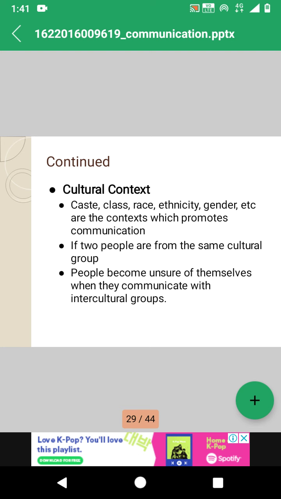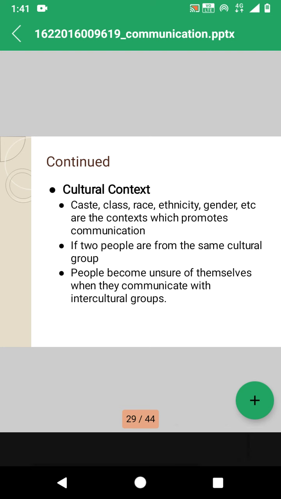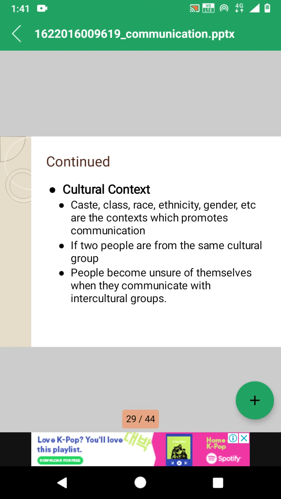So if two people are from the same cultural group, obviously they will have better communication with each other, because it depends upon their confidence and beliefs. So definitely they are going to have better communication. People become unsure of themselves when they communicate with intercultural groups because of lack of confidence and beliefs. So it also plays an important role in the transactional model of communication, that is cultural context.